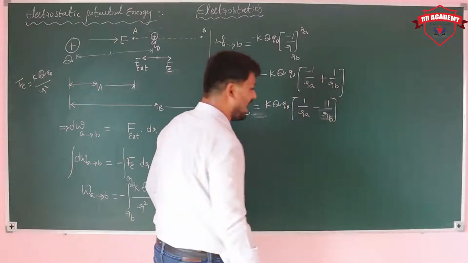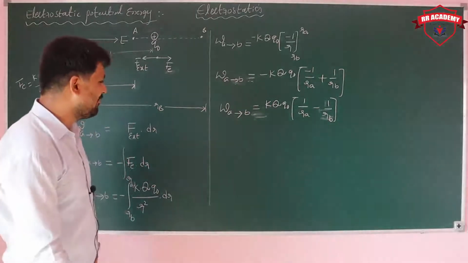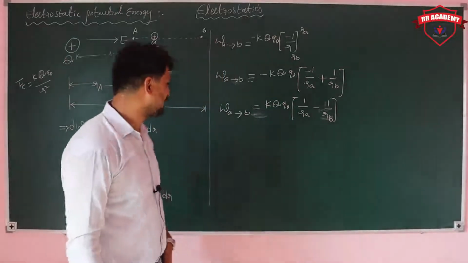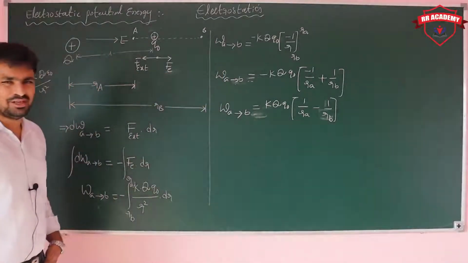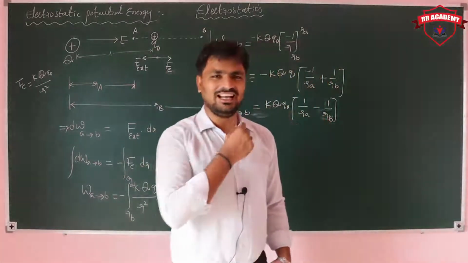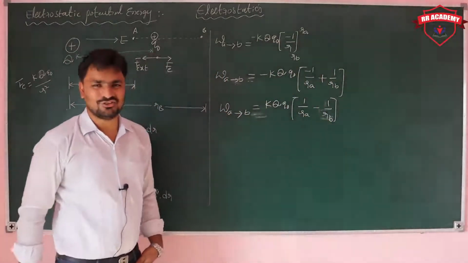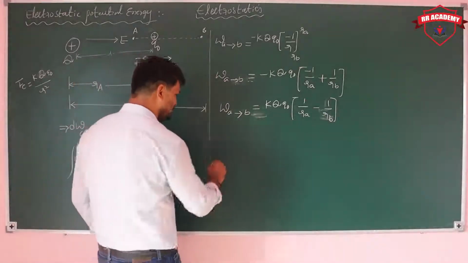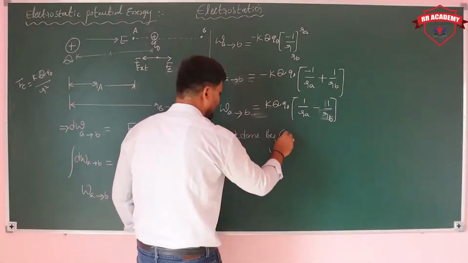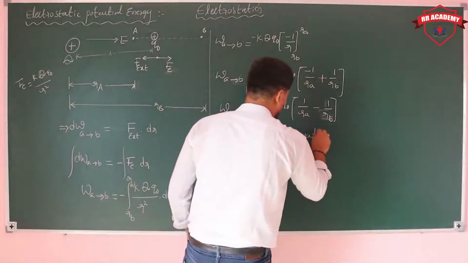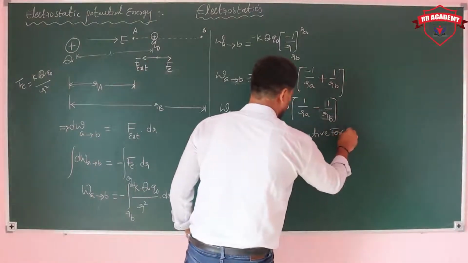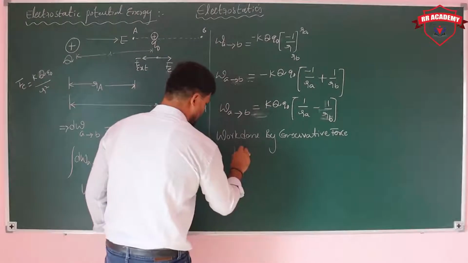So this is actually the work done by the electrostatic force while moving from A to B. This electrostatic force is a conservative force. The work done by a conservative force is stored in the form of negative potential energy.